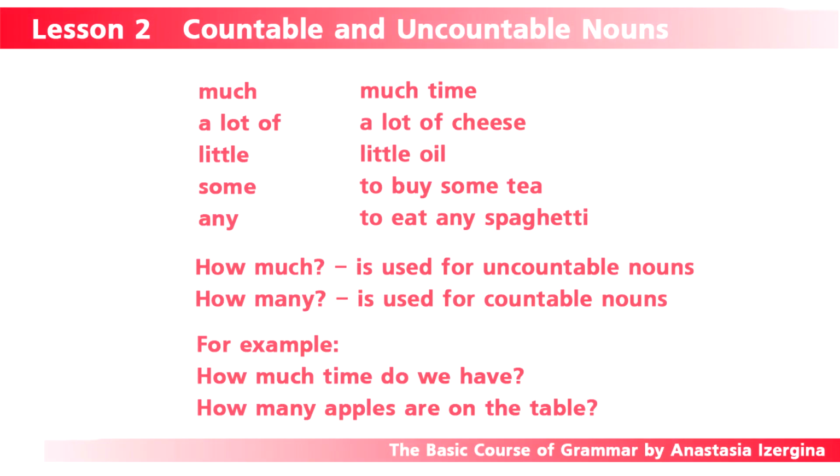For our uncountable nouns, we can also use some pronouns to determine their quantity, like to define if we have much or not, or few of something. So here are they actually. Much time, a lot of cheese, little oil, some, to buy some tea.